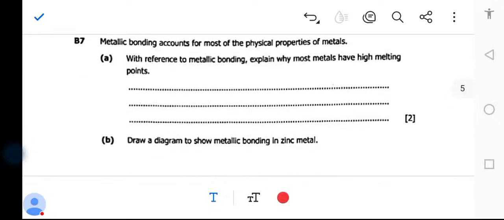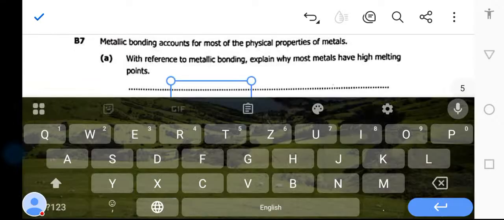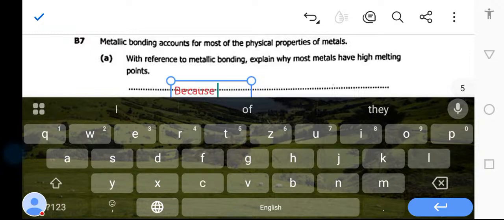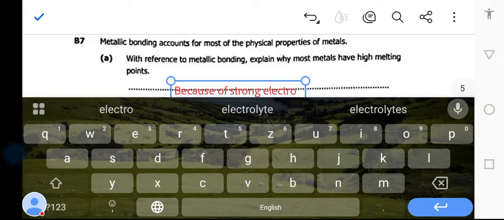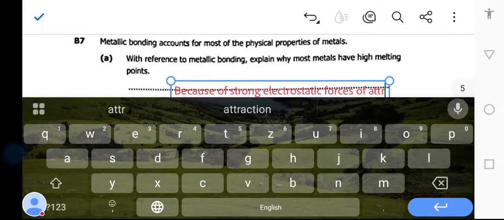The reason why they have got a high melting point, you say, because of strong electrostatic forces of attraction.